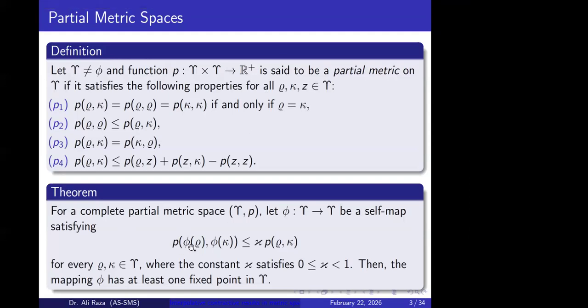In the Banach contraction principle, if there exists some constant between 0 and 1, then the corresponding single valued mapping has a fixed point. When they extended the concept of metric, they replaced the metric with a partial metric, and if a similar construction holds, then the mapping also has a fixed point in that partial metric space.